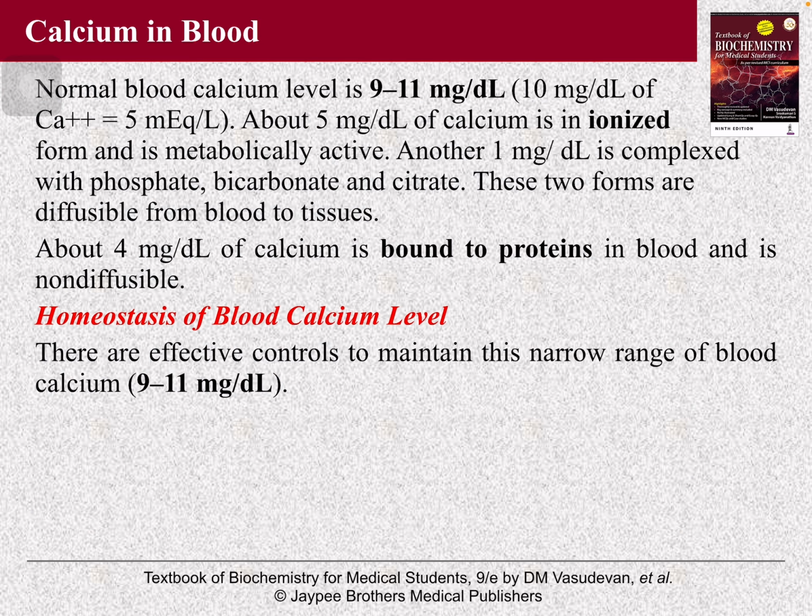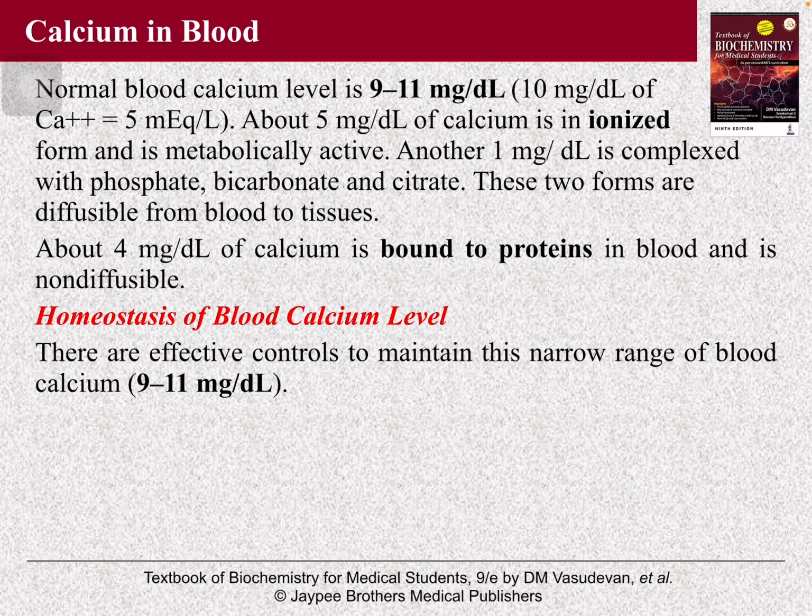Now calcium in blood. Please remember the normal blood calcium level. Normal is 9 to 11 mg per deciliter. Out of these 10 mg per deciliter, 5 mg per deciliter calcium is in ionized form, and ionized form is metabolically active. Another 1 mg per deciliter is complexed to phosphate, bicarbonate, citrate, and another 4 mg of calcium is bound to protein, which is non-diffusible. So total is 10 mg per deciliter.